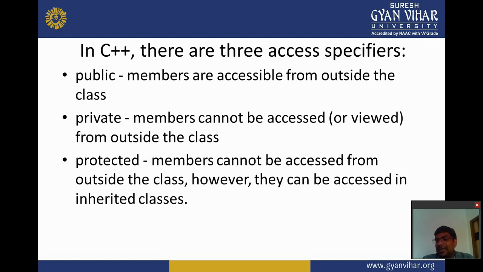So the limitations are provided with the protected. Mainly when we create a project with a team, protected members are used, because only team members can access that type of data members, but all others cannot access them. But we can't access the private members, so we use the protected members.